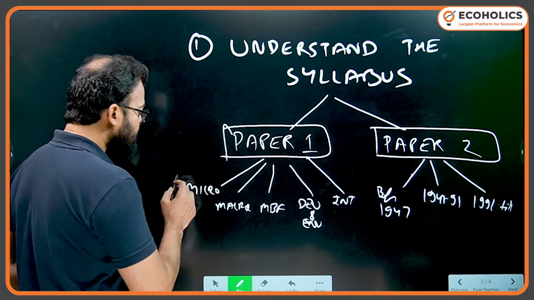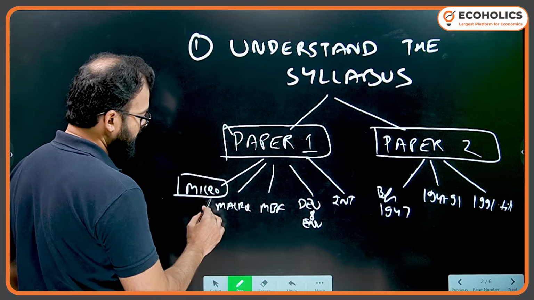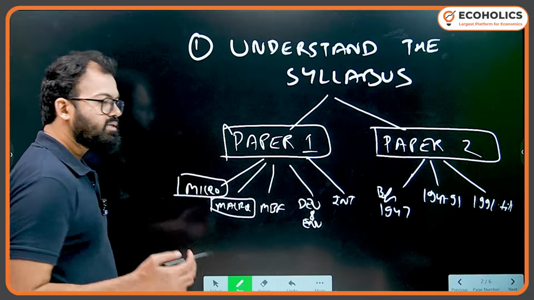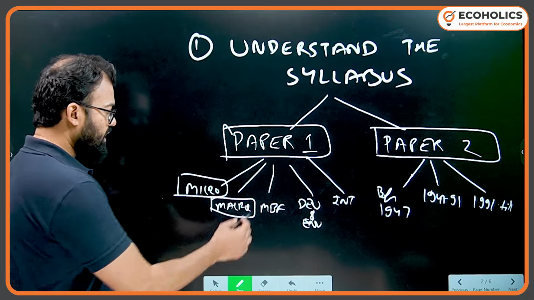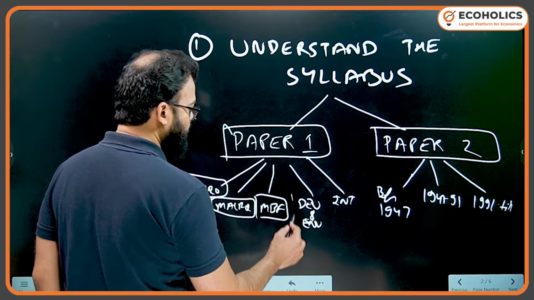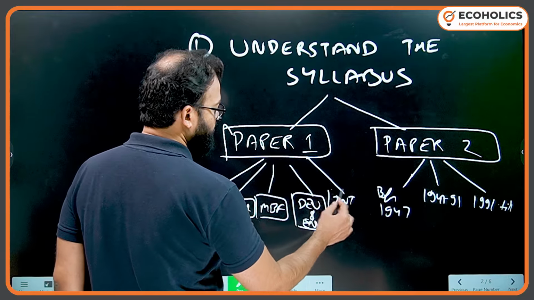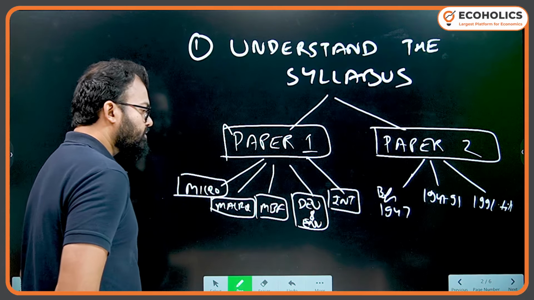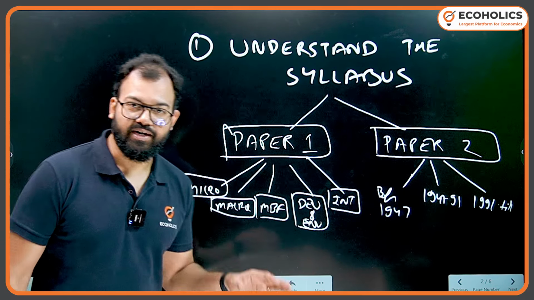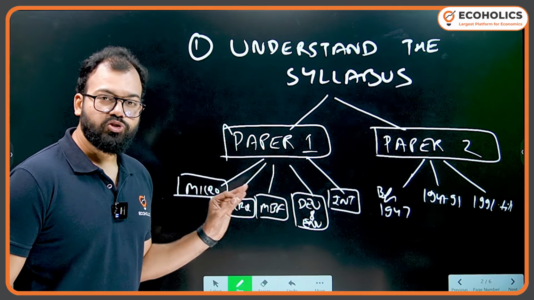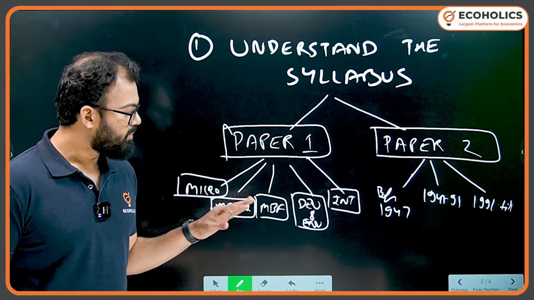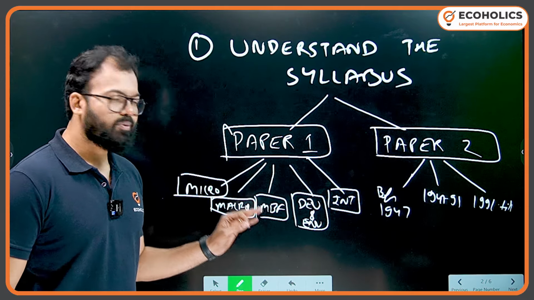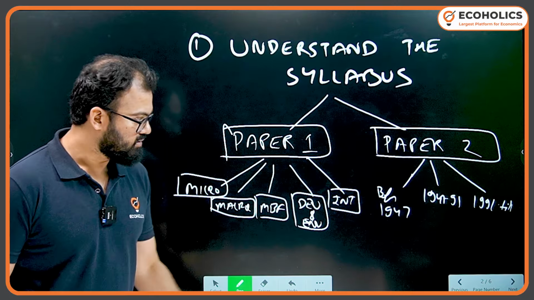In paper 1, it is majorly static. So micro, macro, the syllabus is defined, for example money, banking, finance, development, environment economics, and international economics. The syllabus is static. If you cover this from the sources, you will be able to cover this syllabus approximately in 3 months.